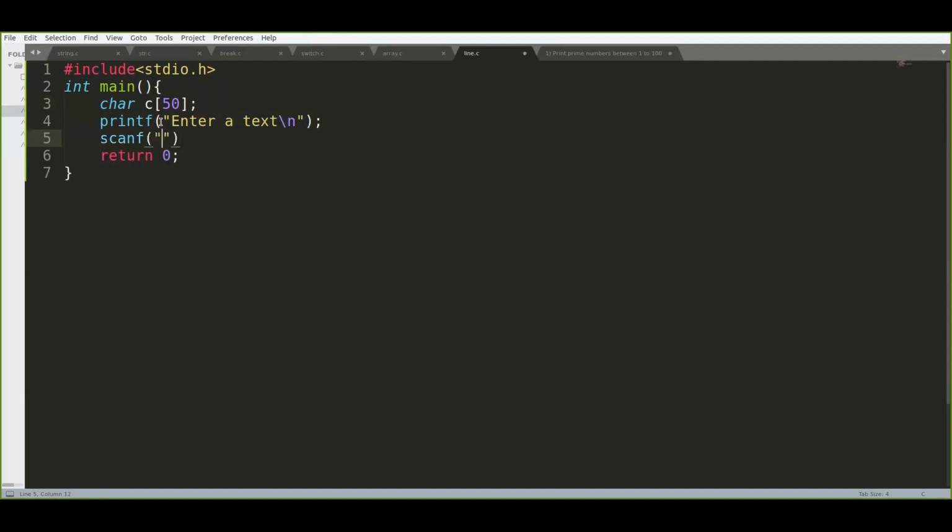I'm not going to use any string functions or any for loop, but I want to scan using a single scanf statement. I want to scan the entire text, the entire sentence. First I'll write the program code, then I will explain it clearly. As it is character data, there is no need to put the ampersand.